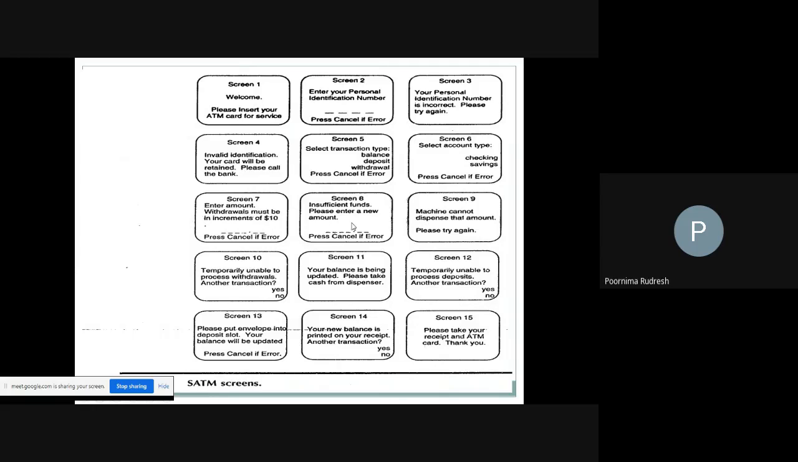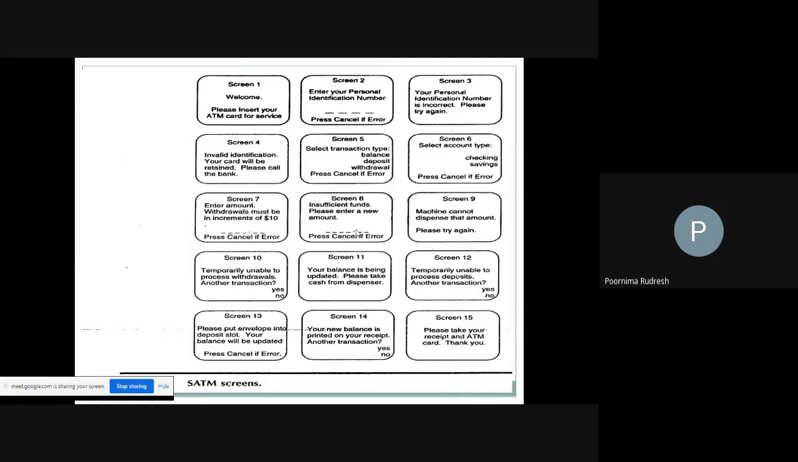Suppose in my account I have only 10,000 rupees, but I want to withdraw 12,000 rupees. Here in screen 7, if I enter 12,000 rupees, then screen 8 is displayed. Why? Because only 10,000 is available in my account, and for withdrawal I entered 12,000. Then I can't withdraw the amount. So it will display the error message: insufficient funds. Please enter a new amount.